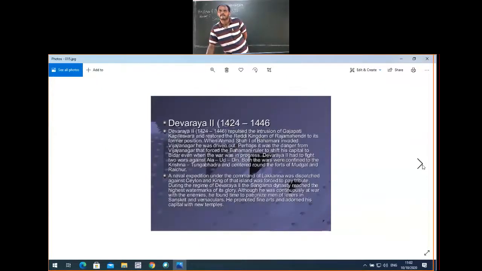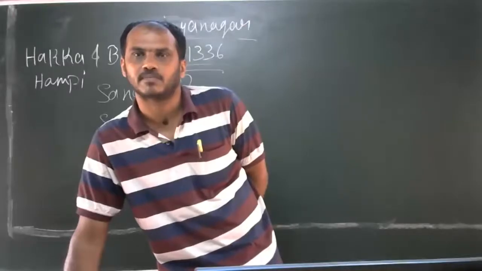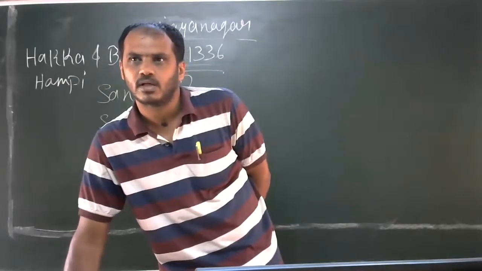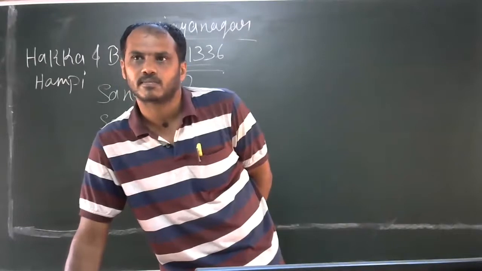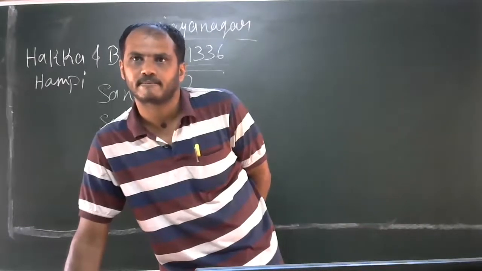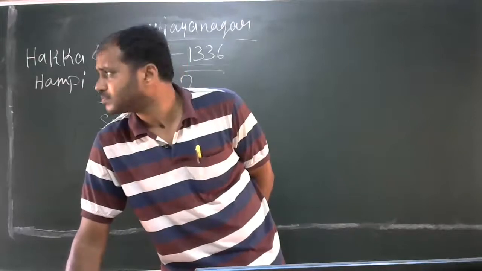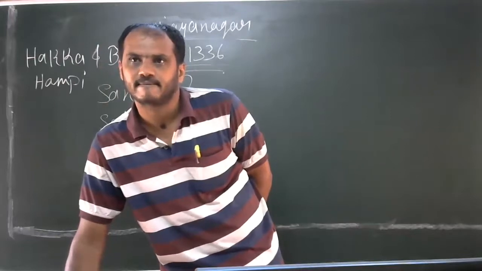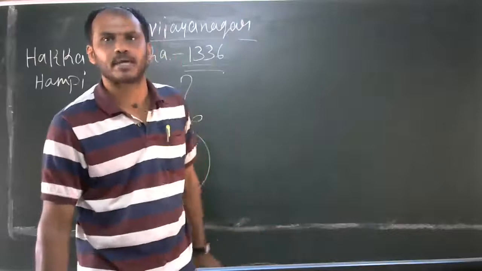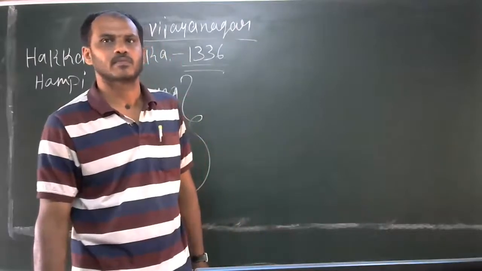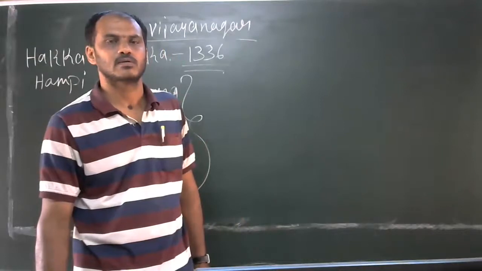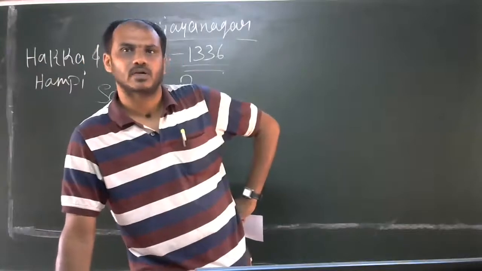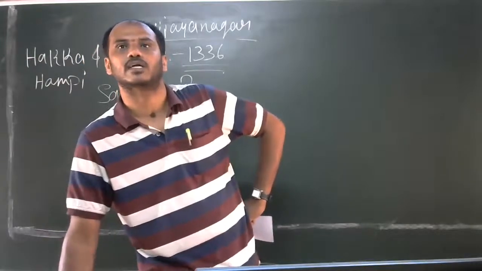Rachita, yes, sir. So which are the dynasties which ruled over the Vijayanagara Empire? Sangama dynasty, Saluva dynasty, Tuluva dynasty, Aravidu dynasty. Yes, very good. These are the four dynasties which ruled over the Vijayanagara Empire.